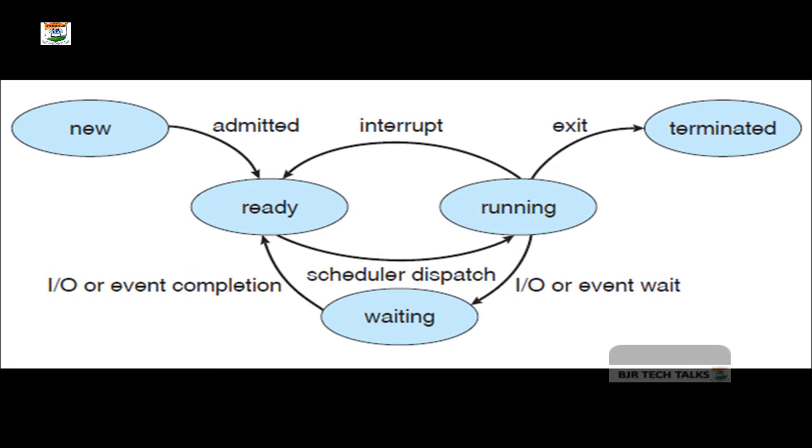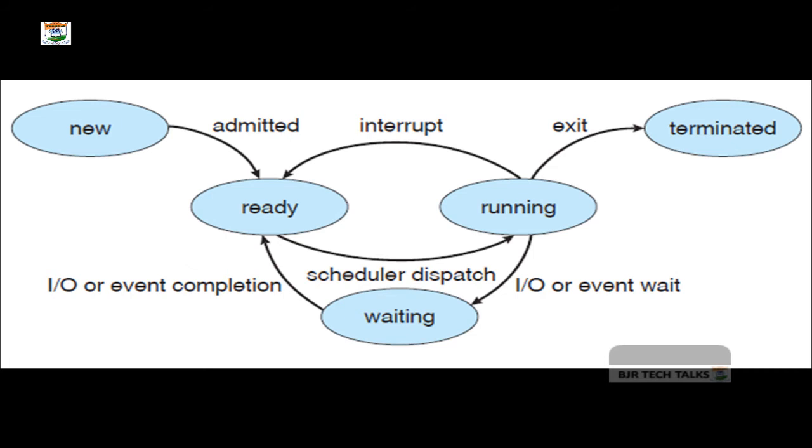Okay, everything went fine. The process has been executed successfully. The data segment, the text segment, everything has been finished. Everything has been done successfully. Now the process has been terminated by the CPU. What is the current state? It is in the terminated state. The process has finished execution.